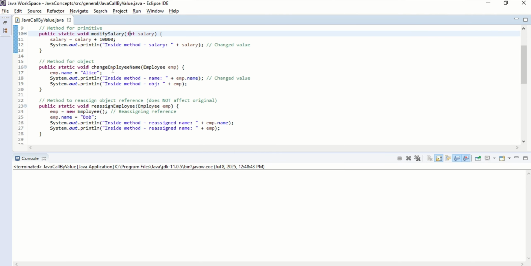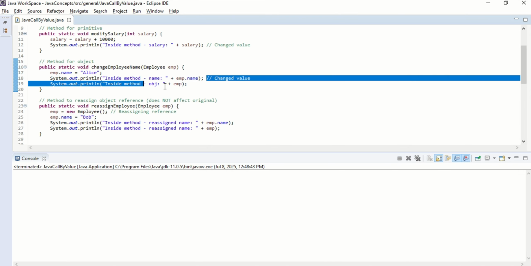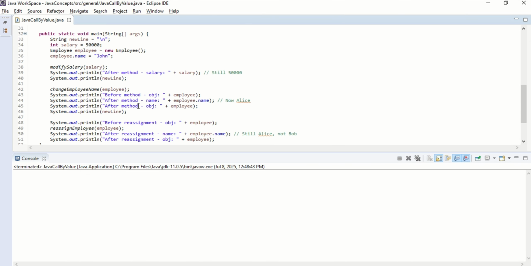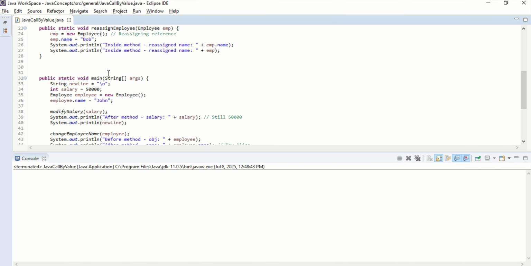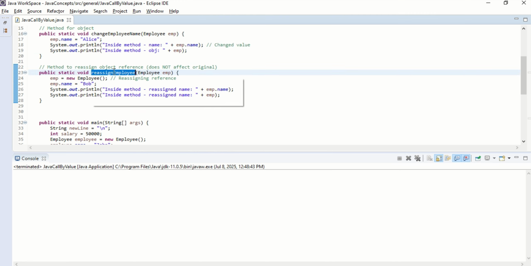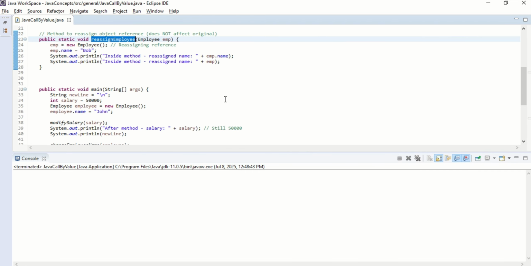Then I have changeEmployeeName, where I am changing the object's name parameter and printing whether it got changed or not, and again doing the same thing outside the method as well. Then I have another method to reassign the object, where I'm checking whether it got reassigned and checking the value as well.